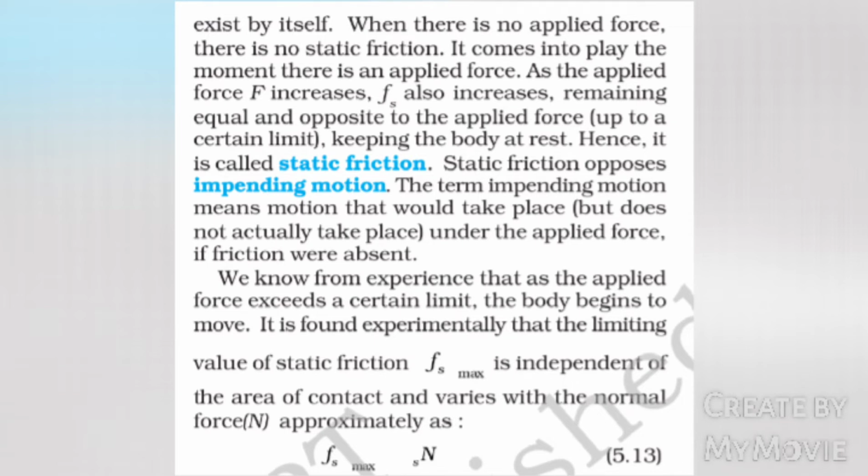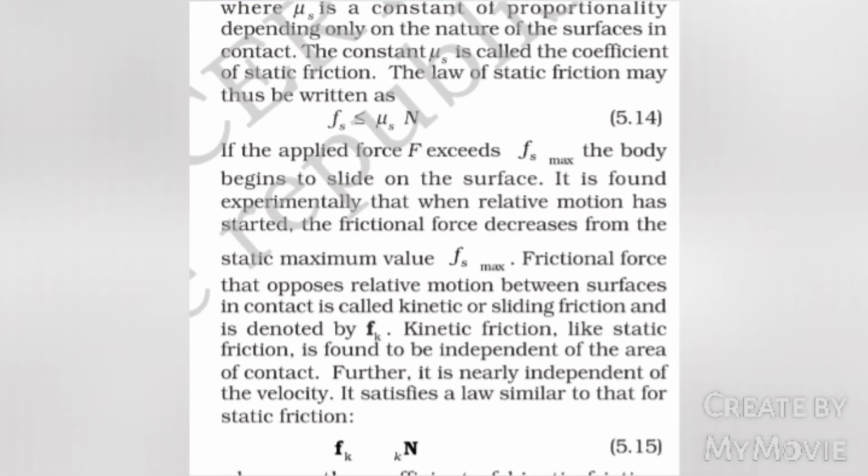We know from experience that as the applied force exceeds a certain limit, the body begins to move. It is found experimentally that the limiting value of static friction, Fs max, is independent of the area of contact and varies with the normal force N approximately as Fs max equals mu s into N, where mu s is a constant of proportionality depending only on the nature of the surfaces in contact.